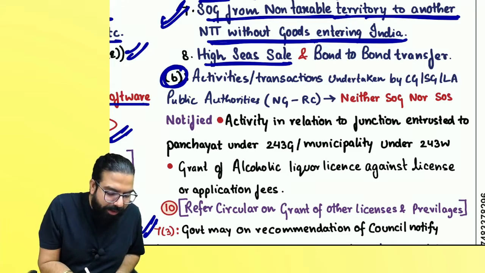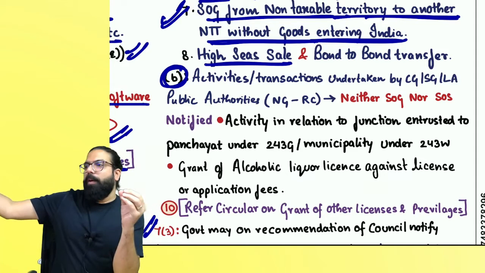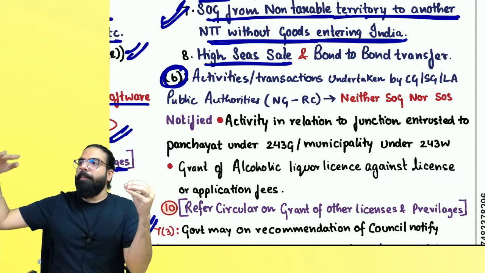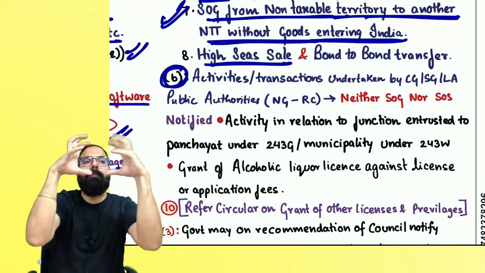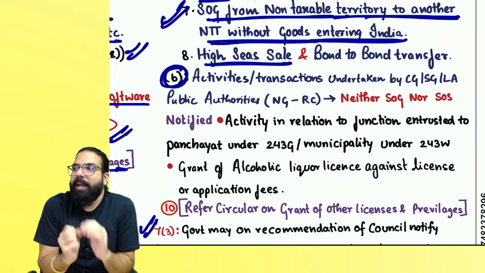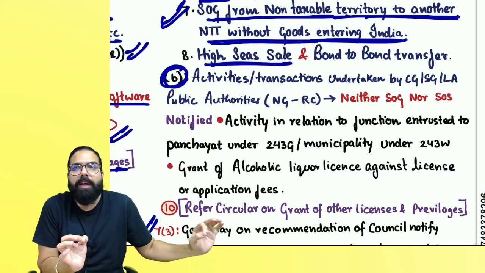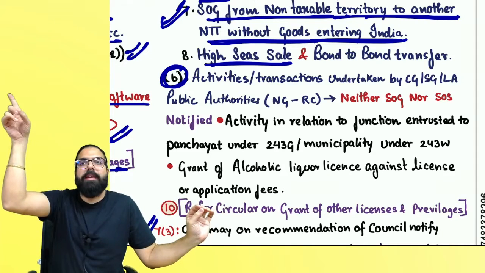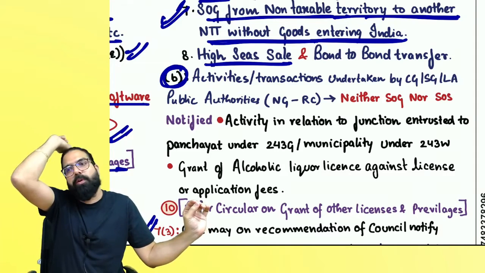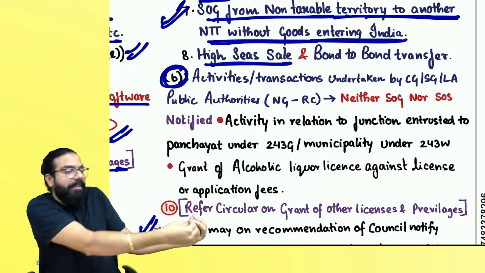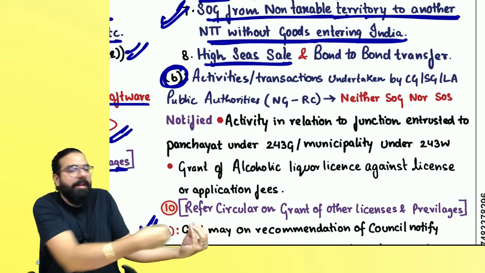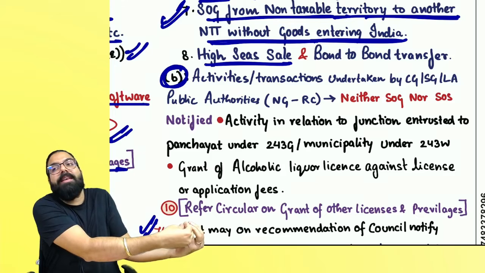The next one is high sea sale. The goods have left from US port, it is coming in the high seas, or it has reached the port and I have received my bill of lading and I transferred the bill of lading to someone else. Now that person, when he goes to clear the goods under Custom Act along with the custom duty, that person will pay GST. But when I sell the bill of lading, when I give the bill of lading to that person, that is known as high sea sale.